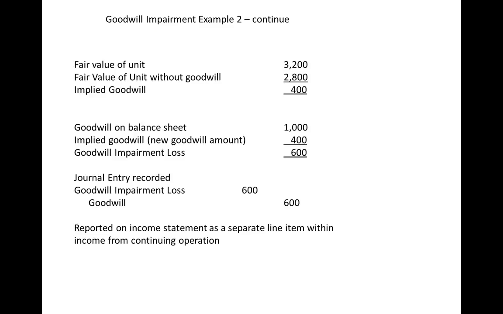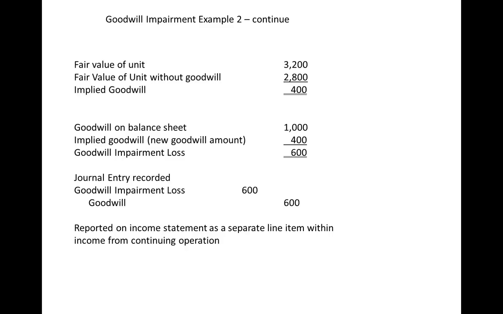We're going to take the total fair value of the unit, $3,200, and compare that to the fair value without Goodwill. So if the only two things different between these numbers is that one has Goodwill and the other doesn't, the difference has to be Goodwill. So that difference of $400 says, hey, that is our implied Goodwill, or the total value of our Goodwill today. Well, if our total value of Goodwill today is $400 and the value we have on our balance sheet is $1,000, that means our Goodwill has gone down by $600.